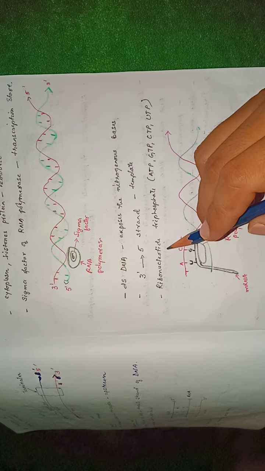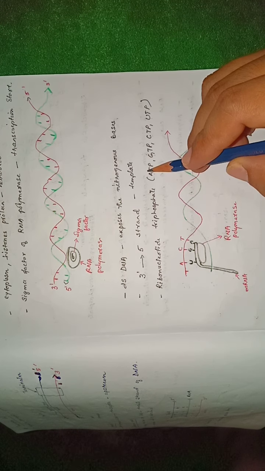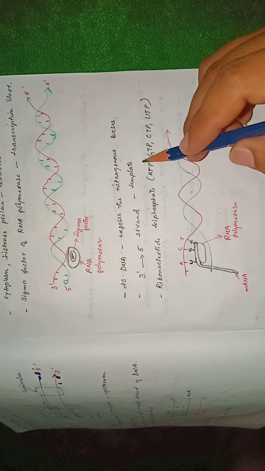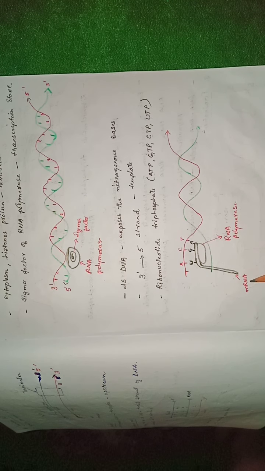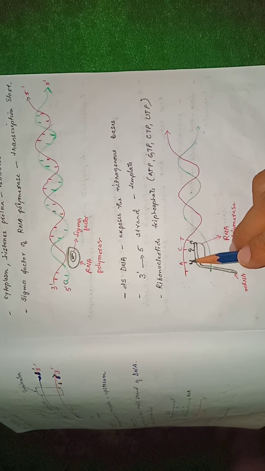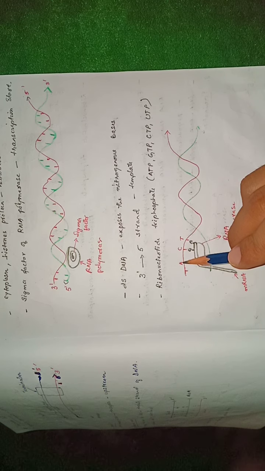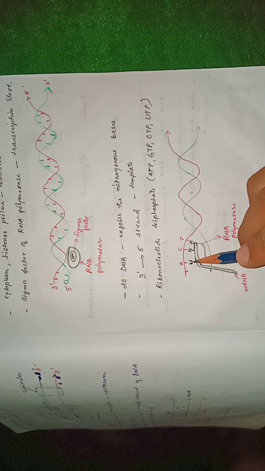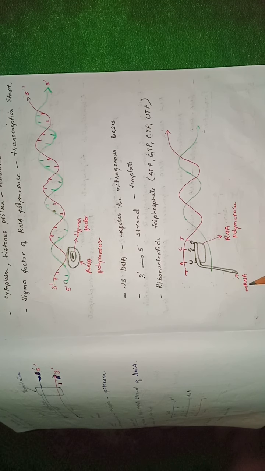That means A always pairs with T, G always pairs with C. In case of mRNA, it will be U instead of T. So if the template strand of the DNA has A, it will be U instead of T on the side of RNA.